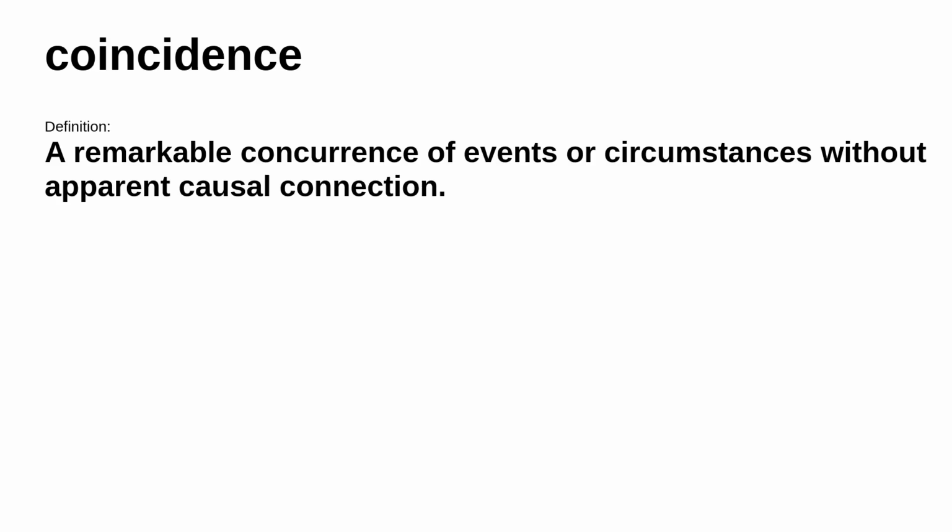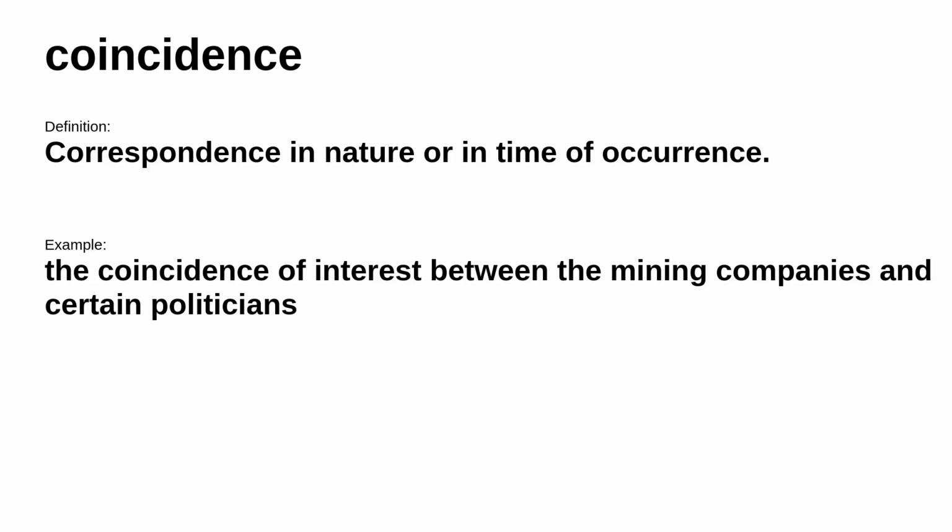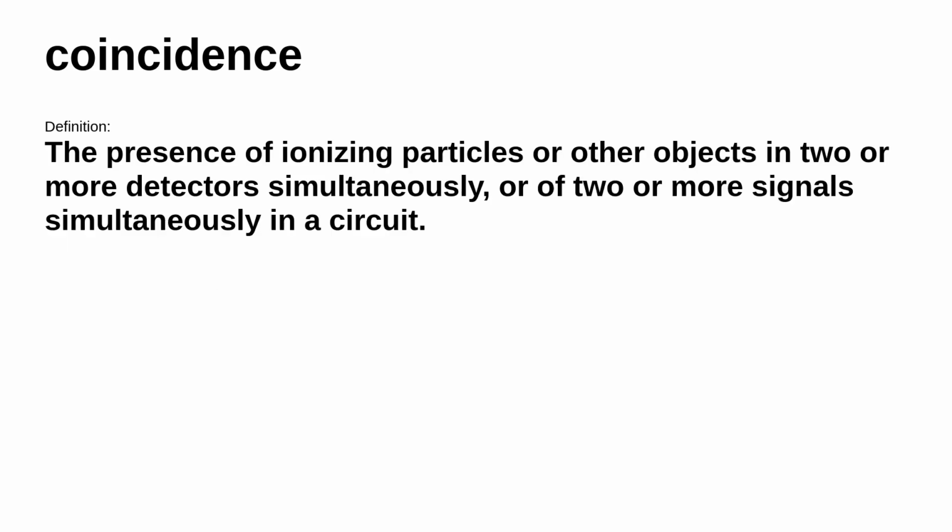Up next, coincidence. It's defined as a remarkable concurrence of events or circumstances without apparent causal connection. Consider this example: they met by coincidence. However, in a different situation, it means correspondence in nature or in time of occurrence. Consider this example: the coincidence of interest between the mining companies and certain politicians. However, in a different situation, it means the presence of ionizing particles or other objects in two or more detectors simultaneously, or of two or more signals simultaneously in a circuit.